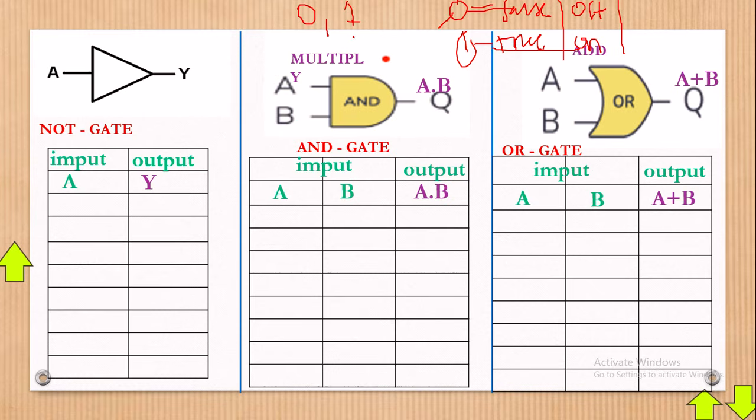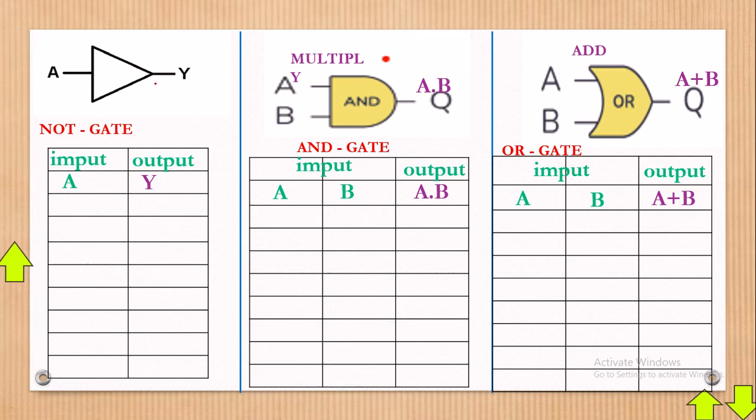This is binary. You all know that binary simply means base 2, and in base 2 you have digits like 0 and 1. We don't have 2 in base 2. So first of all, bear in mind that digital electronics works on base 2, a binary system, and computers operate in the same format.